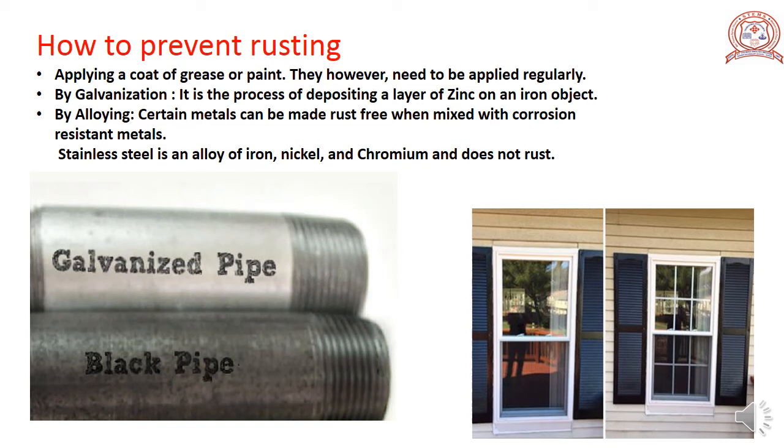Damage due to rusting causes heavy losses as iron is used to make bridges, ships, cars, trucks, and many other articles. Therefore, rusting needs to be prevented. Some methods are given here. We can prevent rusting by preventing iron articles from coming in contact with air or water or both. Some commonly used methods of prevention of rusting are applying a coat of grease or paint. They, however, need to be applied regularly.